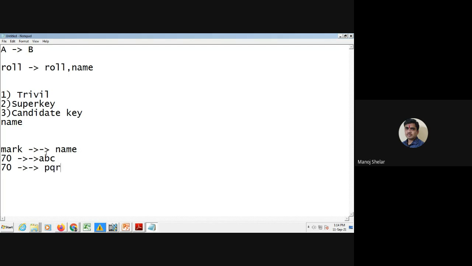This is a simple example of multi-value dependency and functional dependency. Suppose 70, suppose name, and suppose ABC. This is an example of the functional dependency. This is an example of the multi-value dependency.